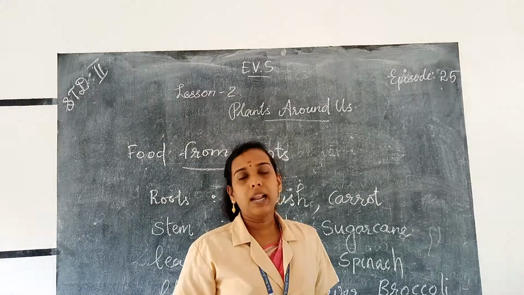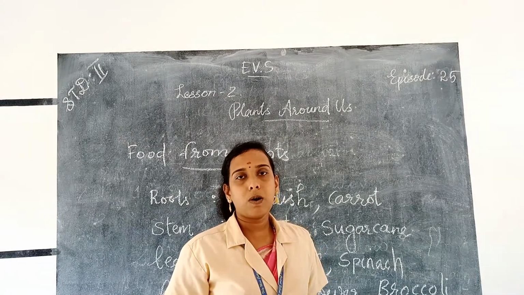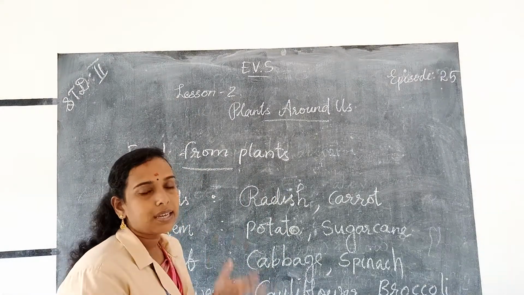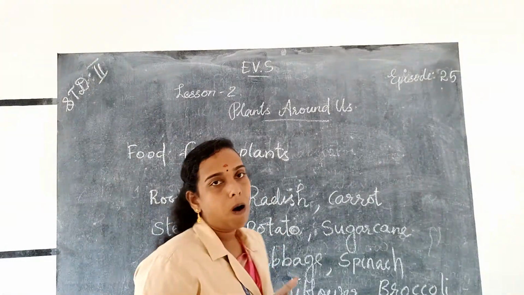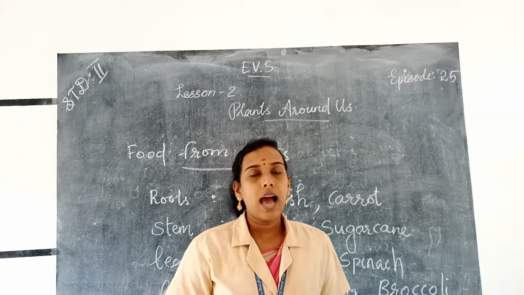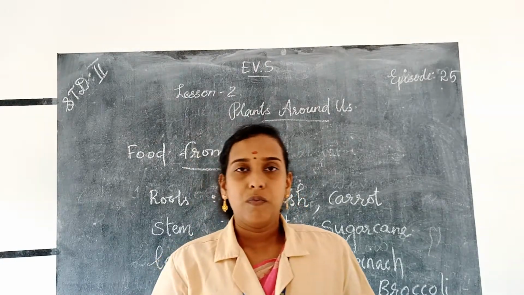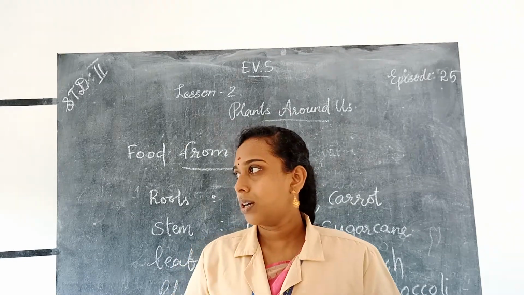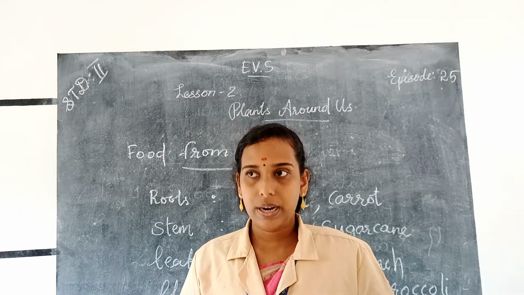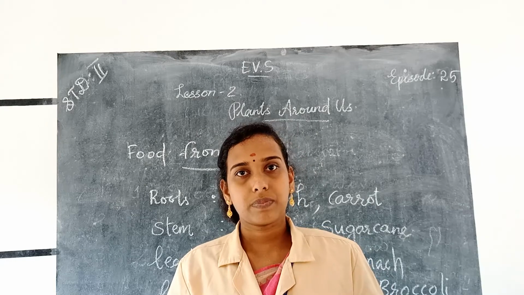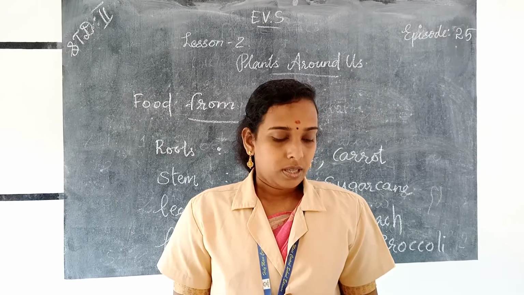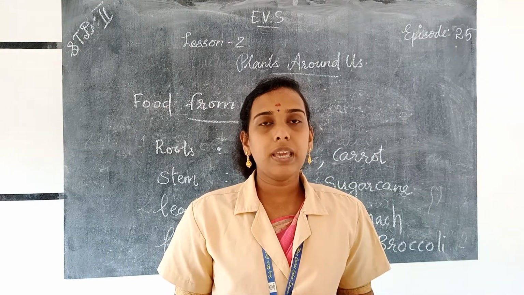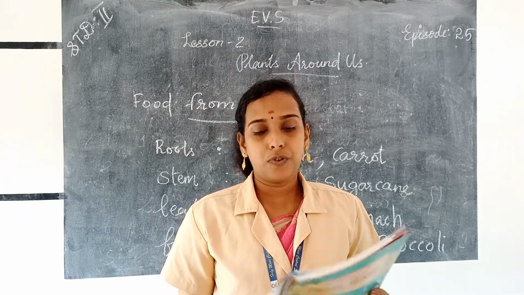Fruits are apple, grapes, tomato, mango, etc. Then seeds. We eat some seeds like wheat, rice, almonds, corn, etc. So seeds are almond, corn, wheat, rice, etc. Okay. So you take your textbook and the page number 138. So these are the parts of the different plants that we use as our food.